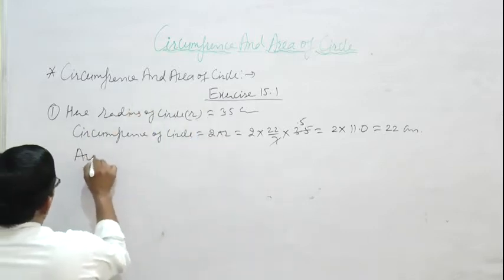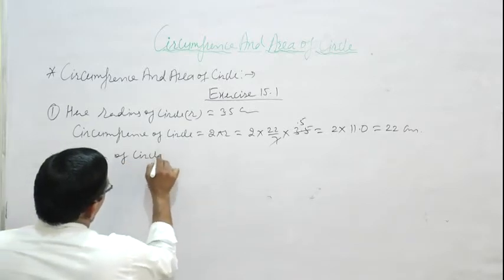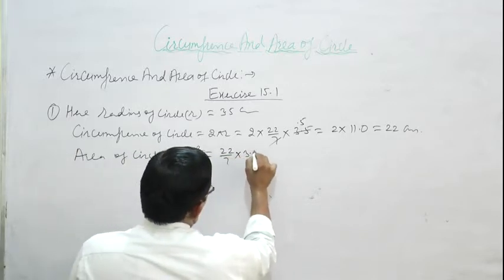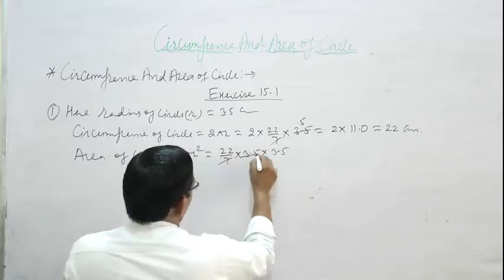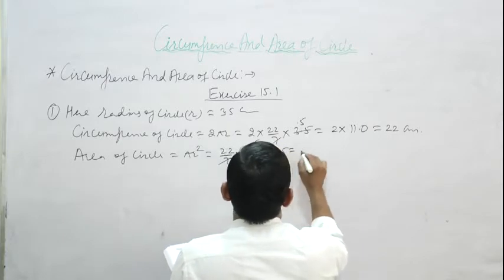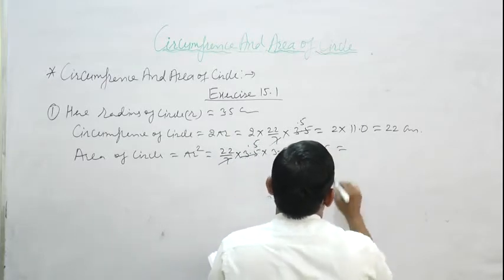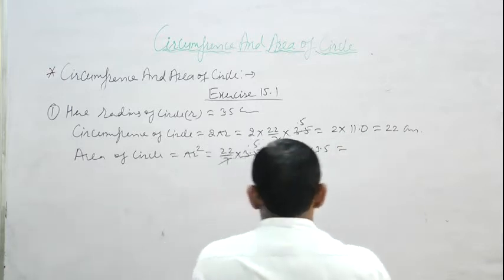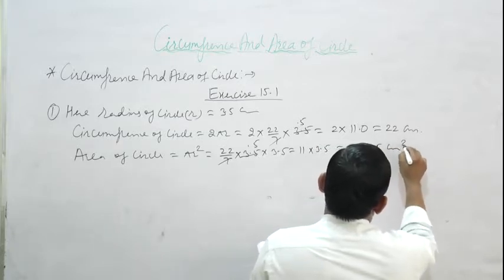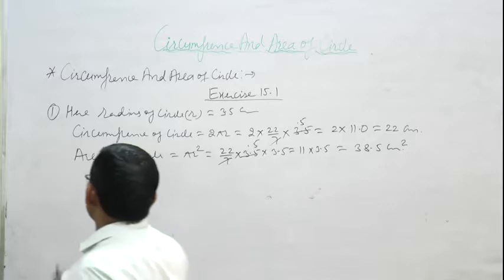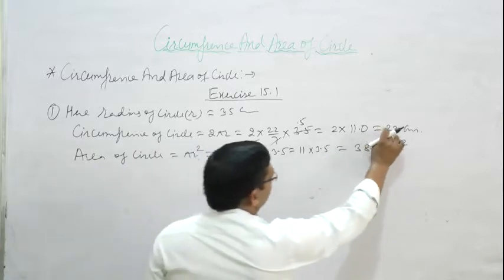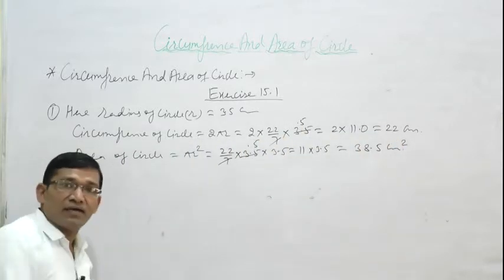And the area of the circle is pi r square, which is 22 upon 7 multiply 3.5 multiply 3.5. Again 3.5 cancelled by 7, we get 0.5. 22 times 0.5 is 11, multiply 3.5, that is 38.5 centimeter square, because this is the area of the circle.